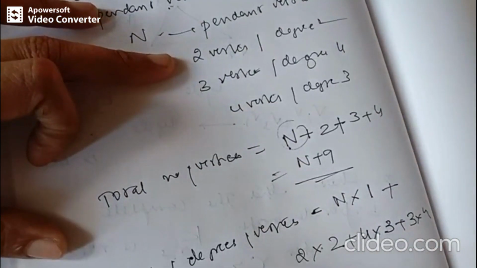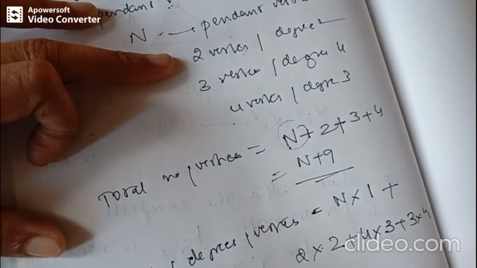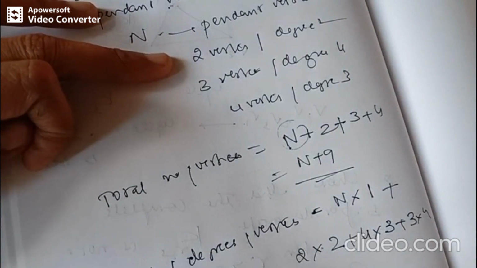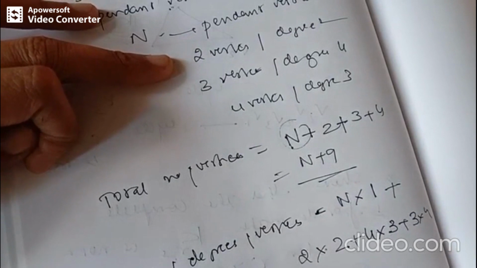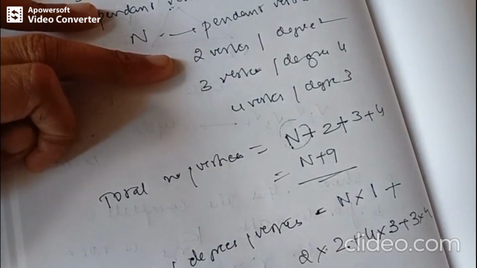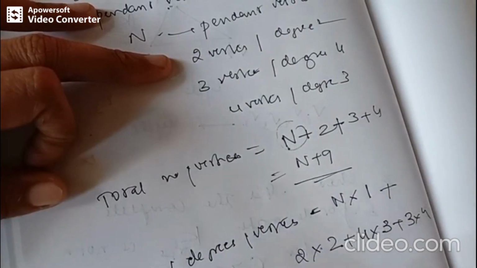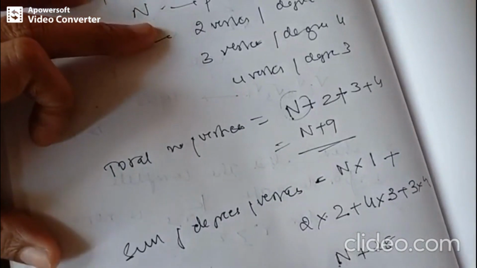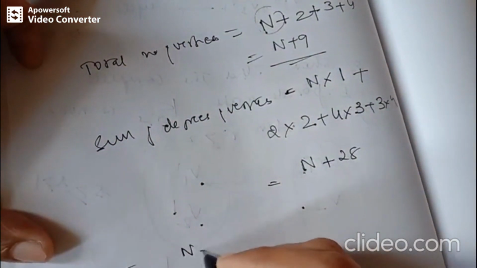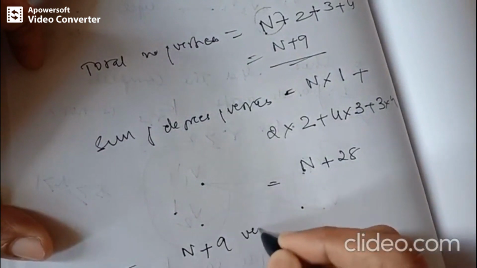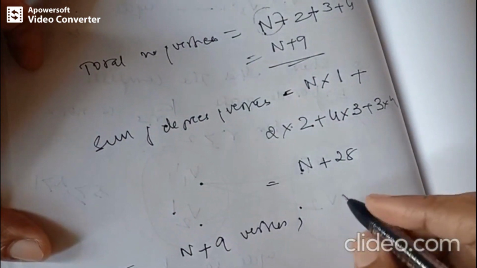So this is the sum of degrees of the vertices. When we calculate this, we will be getting it around n plus 28.